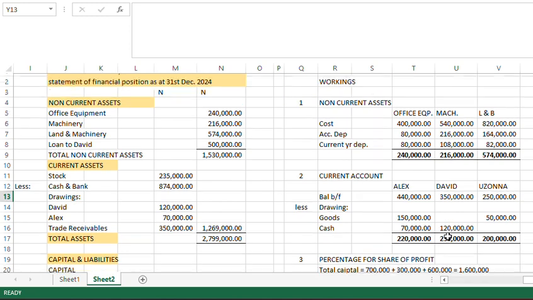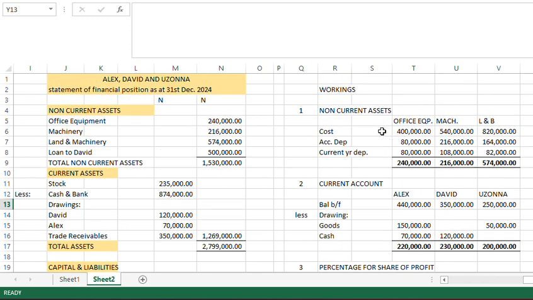Current year depreciation rather. So you have cost less depreciation, both the one of accumulated and current, will give you the carrying amount. This is known as carrying amount of the asset. So the carrying amount of the asset is what you bring into the statement of financial position.